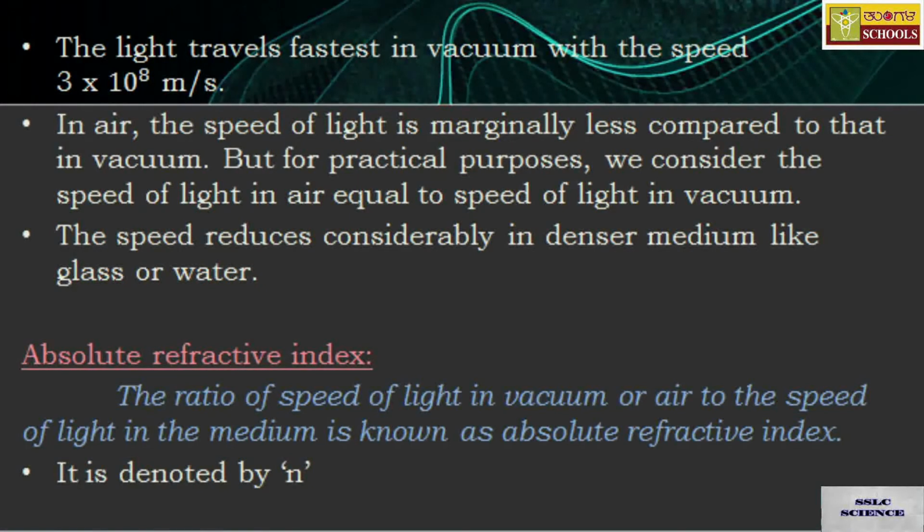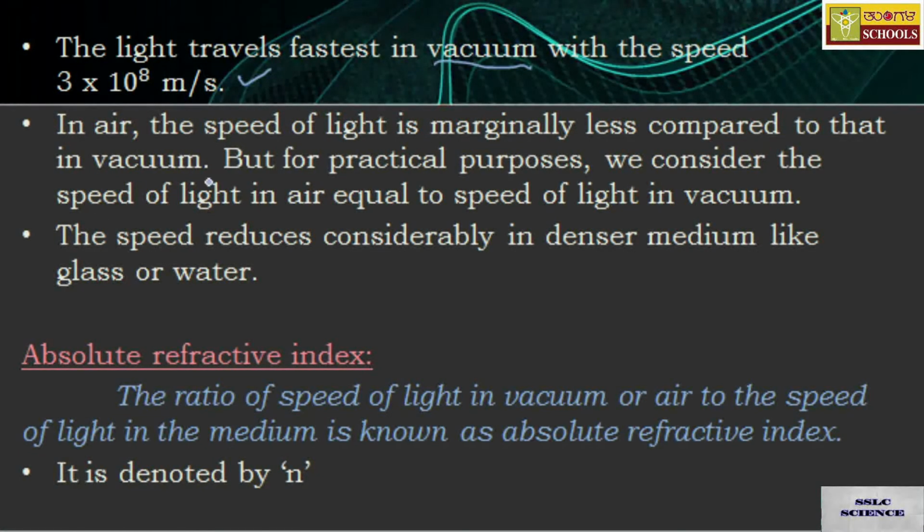Adding a further point to that, light travels fastest in vacuum, with a speed of 3 into 10 to the power 8 meter per second. This is the speed of light in vacuum.